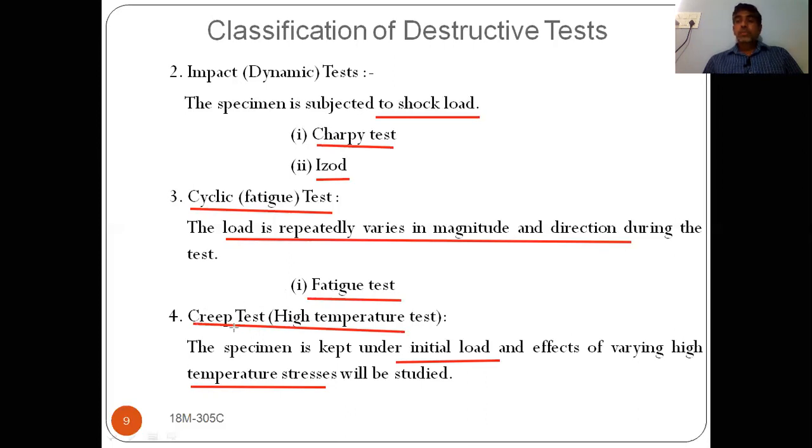Creep is slow and progressive deformation with respect to time under steady load. This plays a vital role at highly elevated temperatures. So we keep the load constant and vary the temperature. The load is constant, but we are increasing the temperature. How the material behaves, how the progressive deformation will be, those things can be studied in the creep test.